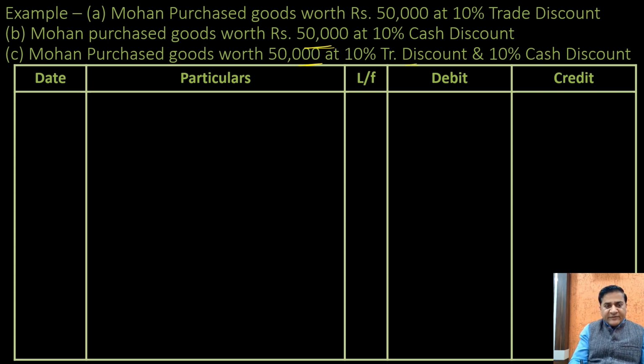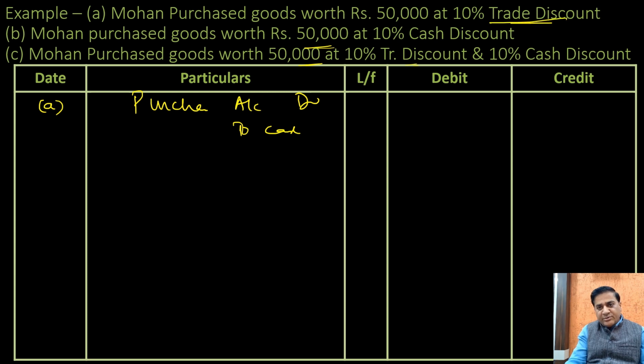Same type of example that we have seen in the last case. Purchase goods for 50,000, it would be purchases account debit to cash. Since it is a trade discount, there won't be any discount account, 45,000. Narration would be being goods purchased for 50,000 at 10% discount.